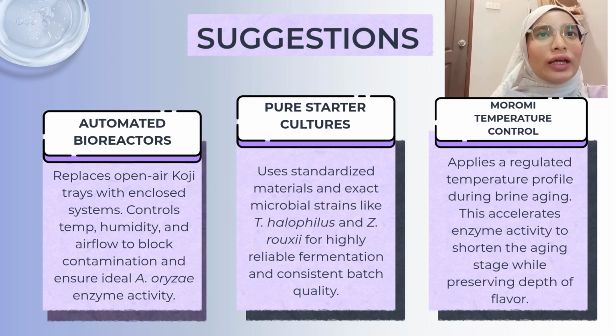To completely eliminate contamination, we recommend shifting to automated bioreactors. By replacing open trays with enclosed precision control systems, we can lock in temperature, humidity, and also airflow to optimize the enzyme activity. Next, we replace unpredictable wild fermentation with pure starter culture. Utilizing standardized, exact microbial strains guarantees highly reliable fermentation and consistent batch quality.